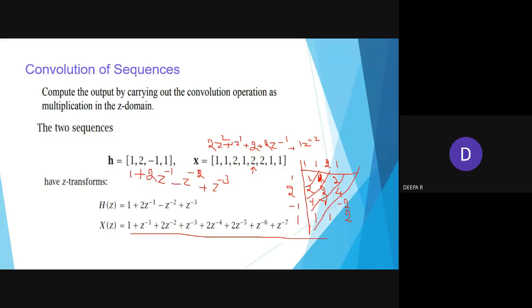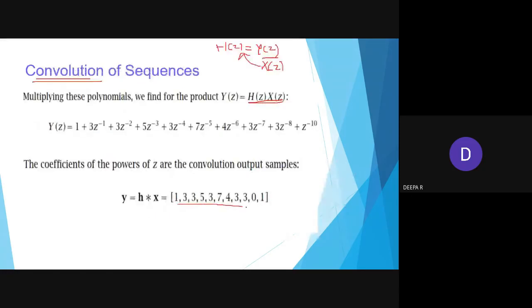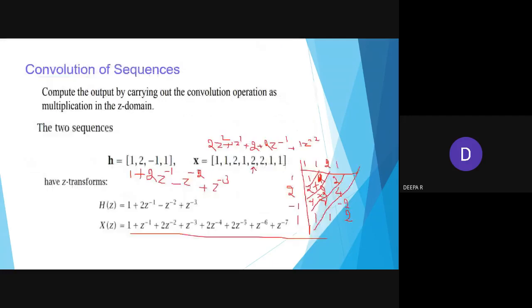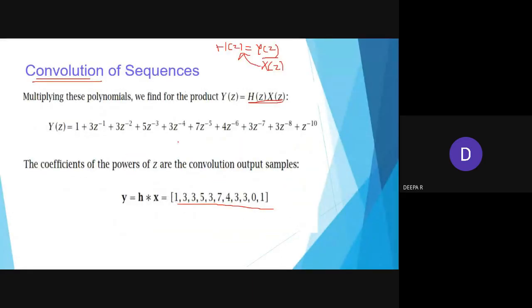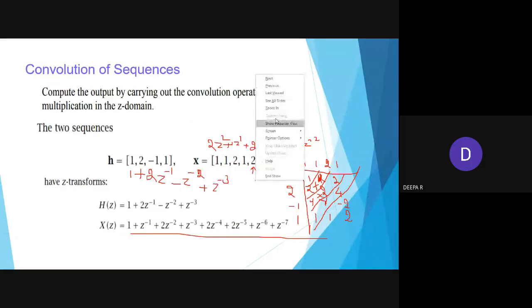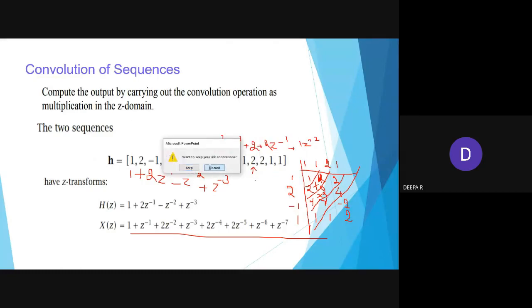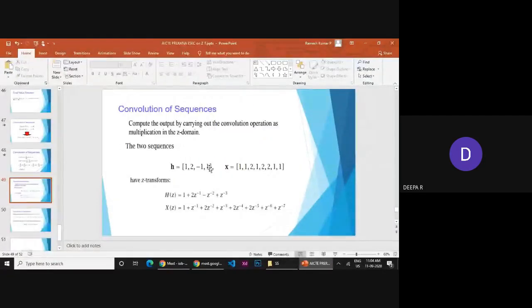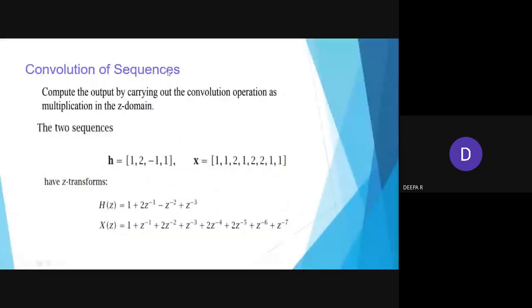Once you do the matrix, you will be getting 1, then adding 2 plus 1, you will be getting 3, then minus 1, 2, 2, 4 plus 3. So once you see, you will be getting an answer like this. Previously you have seen, then 4 minus 1, and we have one more number because I have not written it here. Okay, I will be solving it once.